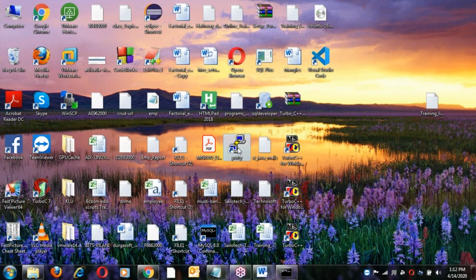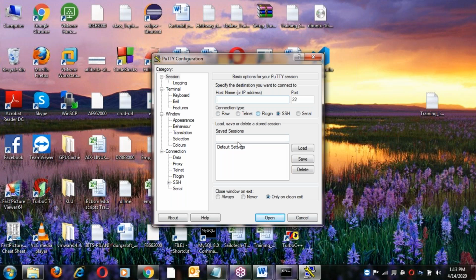Putty has some features like session, terminal, window, connection, port number, raw socket, telnet, rlogin, SSH, serial. You can use these features, but you can't modify them. This is a kind of freeware.